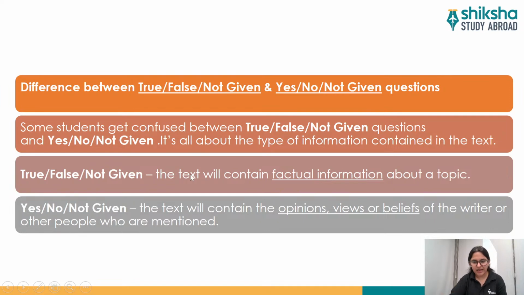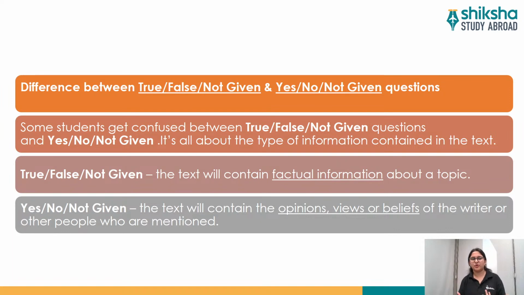The text will actually contain factual information about a topic. For example, a topic or a title is given to you and a few paragraphs related to that are given to you, and all the factual information given there means you will have to write true, false, or not given. Whereas in the yes, no, not given questions, the text will contain the opinions, views, and beliefs of the authors.